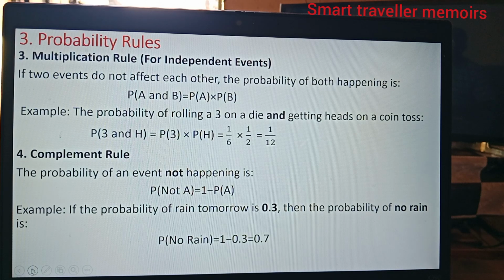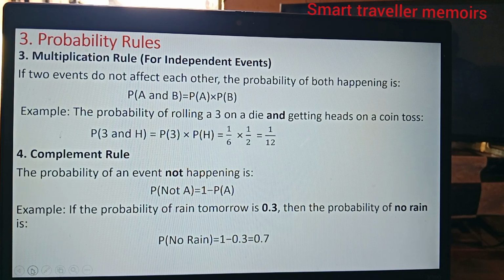If 2 events do not affect each other, that is, they are independent, the probability of both happening, the probability of A and B, equals the probability of A times the probability of B. Example, the probability of rolling a 3 on a die and getting heads on a coin toss is the probability of a 3 from the die times the probability of a head from the coin.